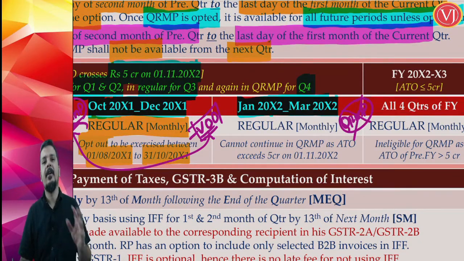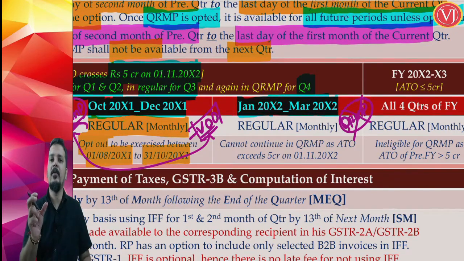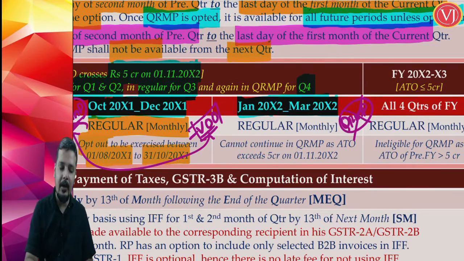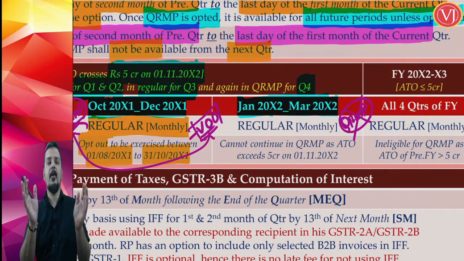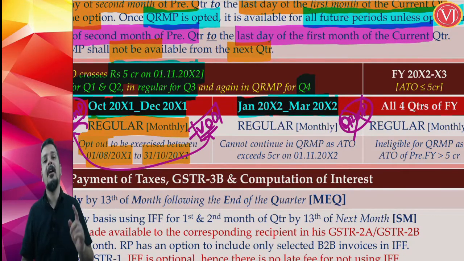Why? We have seen that if aggregate turnover crosses 5 crores on any day of a particular quarter, so aggregate turnover has crossed 5 crores on 1st of November, then he can go for the QRMP scheme in that quarter, which means October to December. If he wanted, he could have gone for the QRMP scheme. But from the next quarter, he is not eligible for the QRMP scheme.